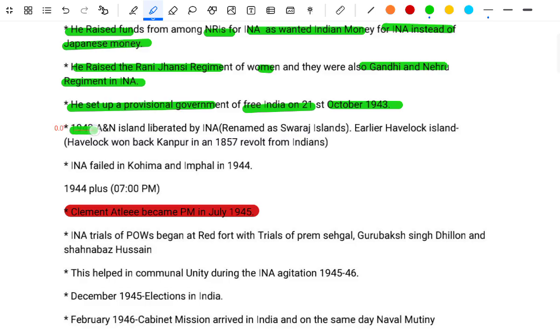In 1943, the Andaman and Nicobar Islands were liberated by the INA and renamed the Swaraj Islands. Earlier, the Havelock Islands, owned by the British, had seen Indians revolt in 1857 at Kanpur. The INA failed at Kohima and Imphal in 1944.